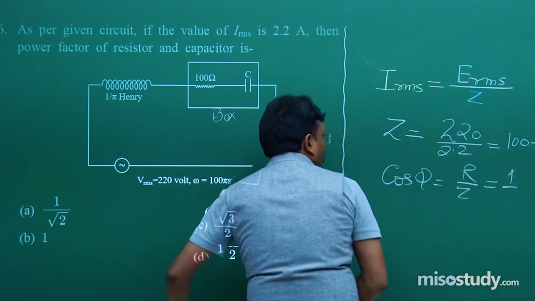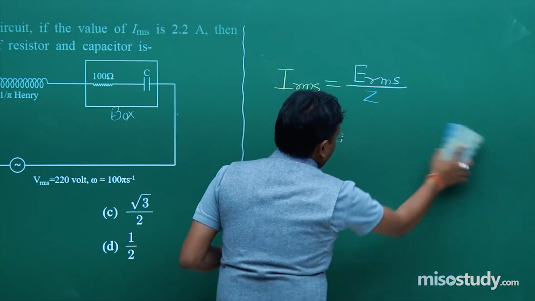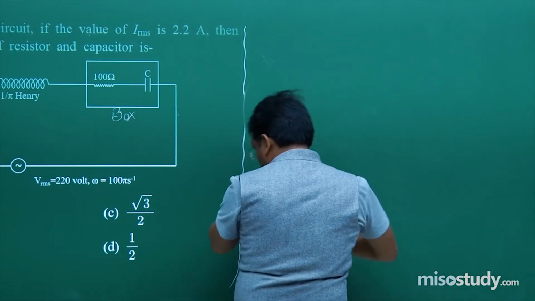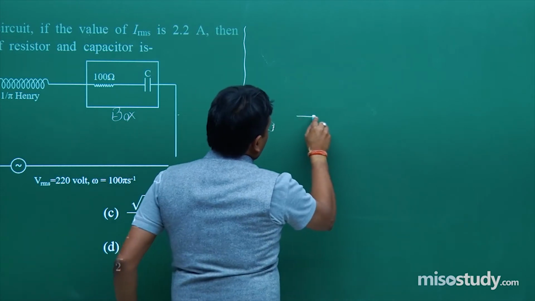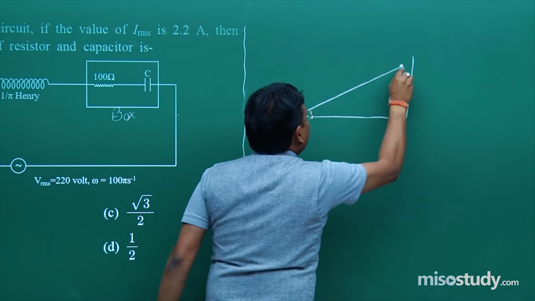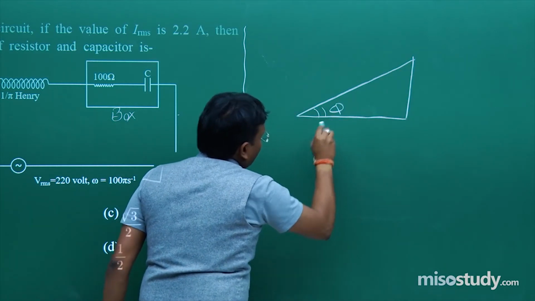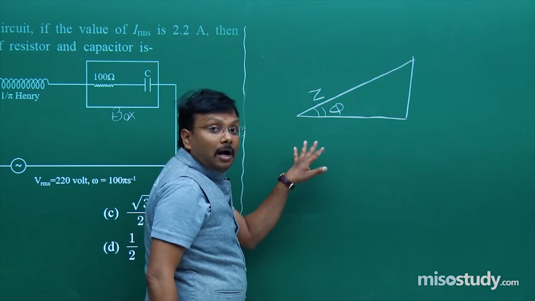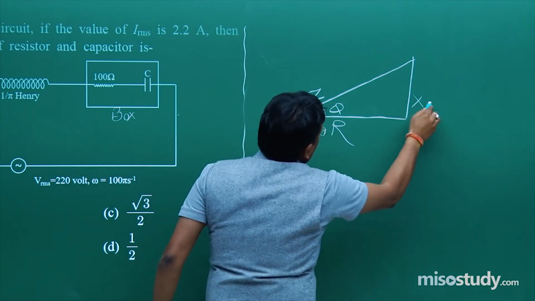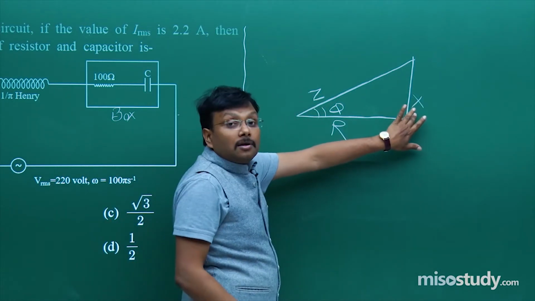And what is that more? Please just wait for a second. Why I am interested, I will tell you. Because unless you have clarity on where is phi, what is Z, what is R, it's going to be sometimes difficult. I am only mentioning X. Reason?